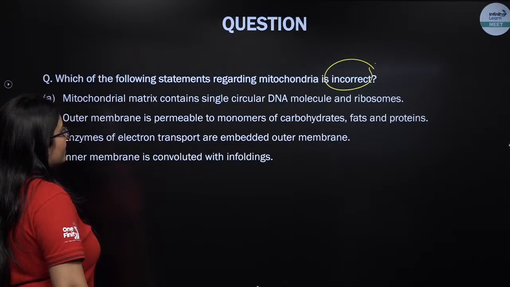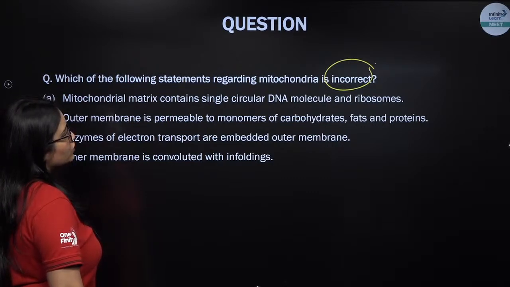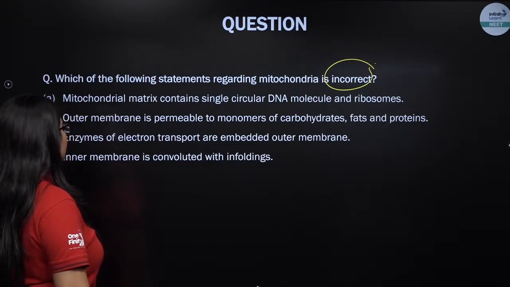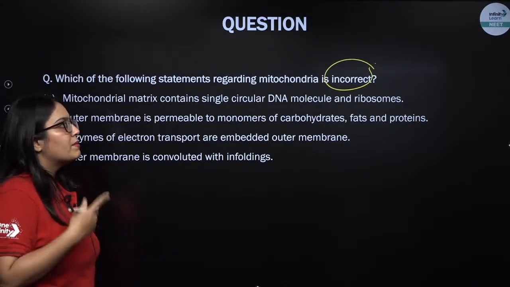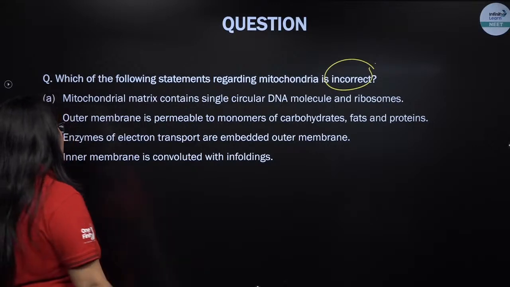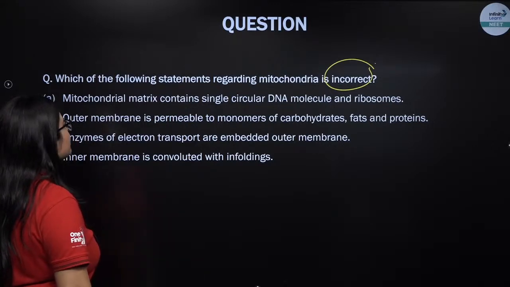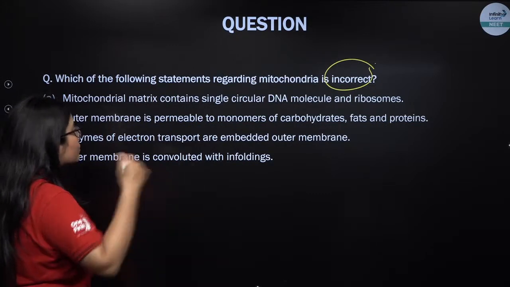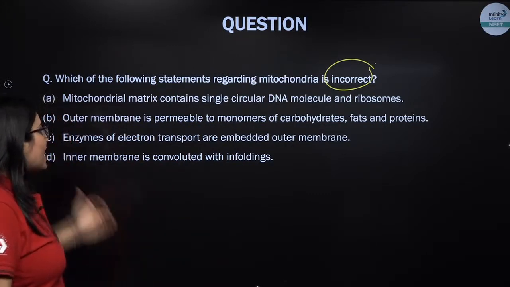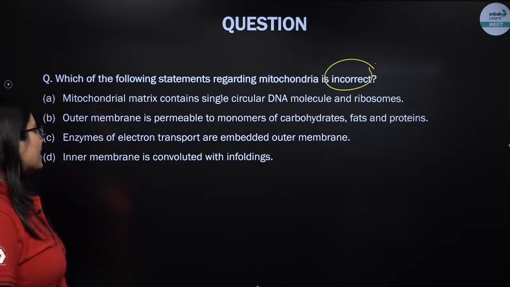Outer membrane is permeable to monomers of carbohydrates, fats and proteins. So outer membrane is more permeable in comparison to inner membrane. Remember, mitochondria is a double membrane cell organelle. Enzymes of electron transport are embedded in outer membrane. That's wrong. ETS के जो enzymes हैं वो क्या आउटर मेम्ब्रेन में हैं?